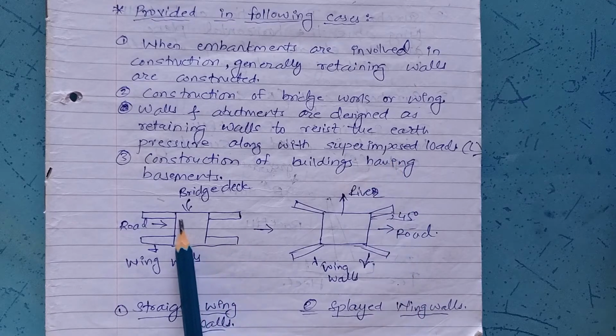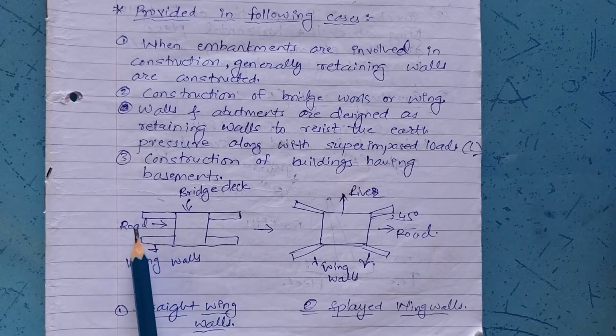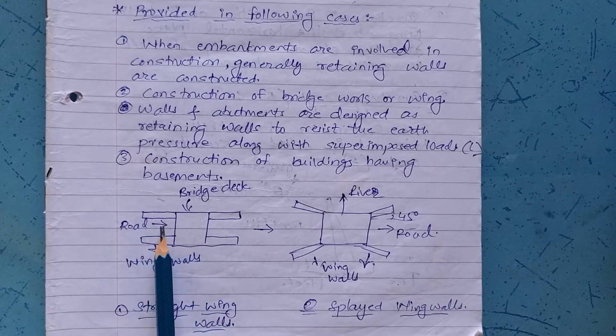Now these are the cases. If this is your bridge deck, then retaining walls are provided here so that to achieve the level of the bridge, we are supposed to fill up earth material here. And this earth material filled here will be retained by this backfill from spilling off.